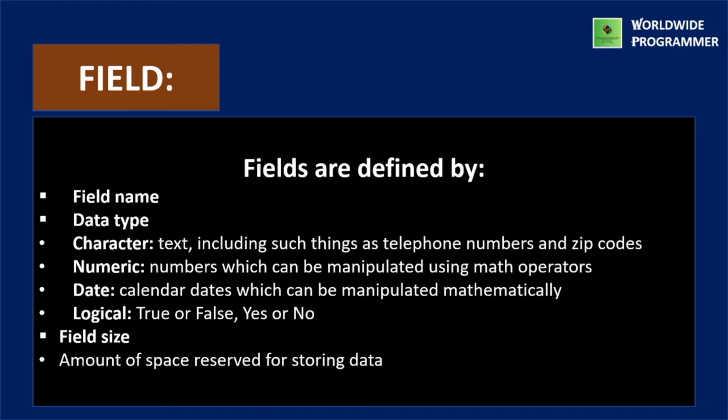Next one is numeric. Numbers which can be manipulated using math operators, and then date, calendar dates which can be manipulated mathematically. Then logical, meaning true or false and yes or no. Next one is field size, meaning the amount of space reserved for storing data.